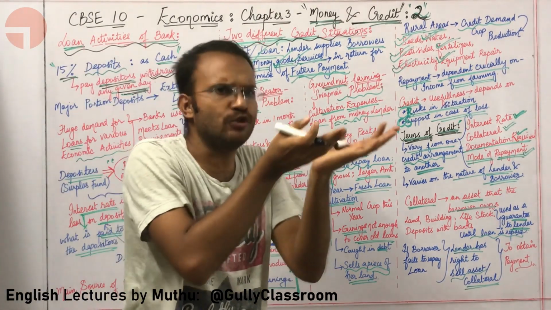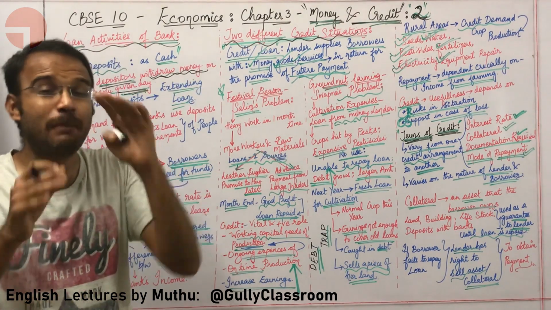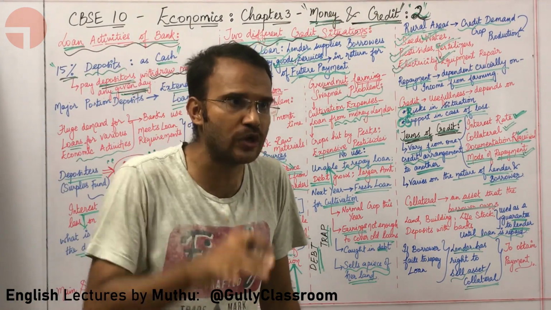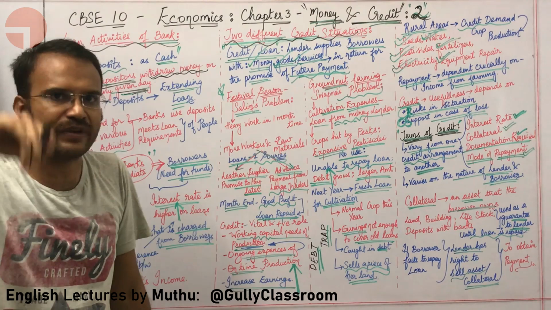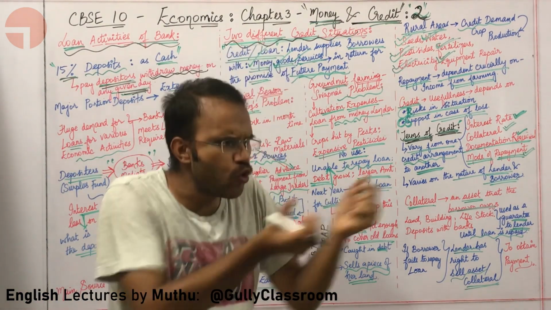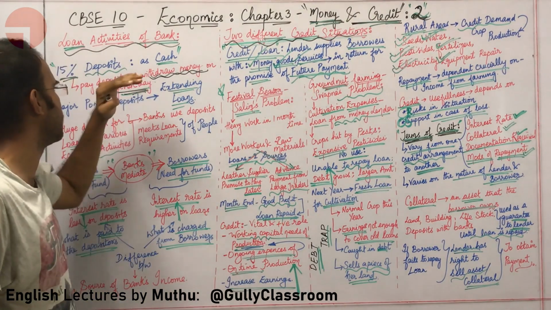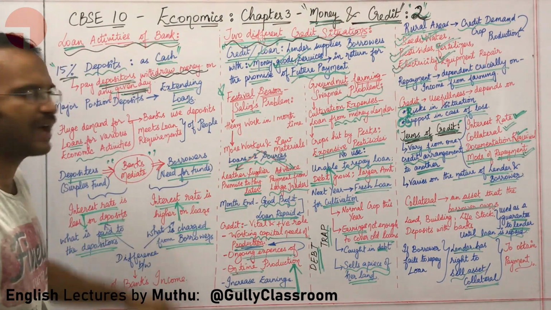People will be going to the bank and getting their money back on any given day. So the bank always needs to hold a reserve amount of cash in order to deal with depositors who want to withdraw their cash. This is done by having 15% of deposits as cash.